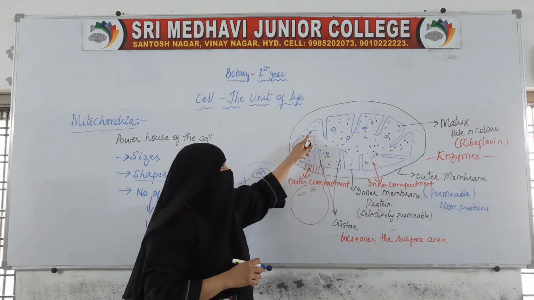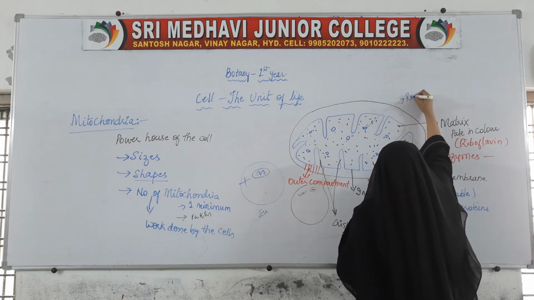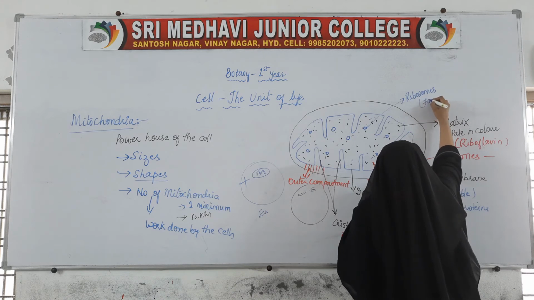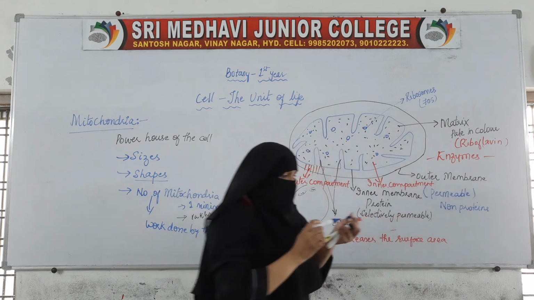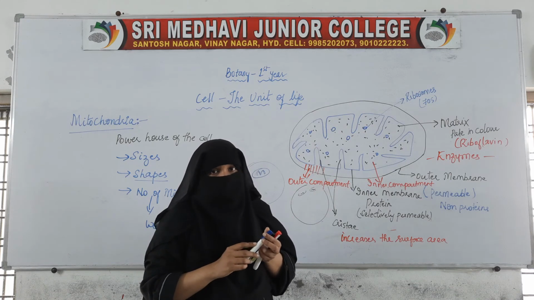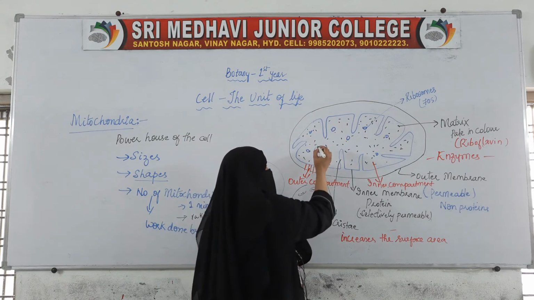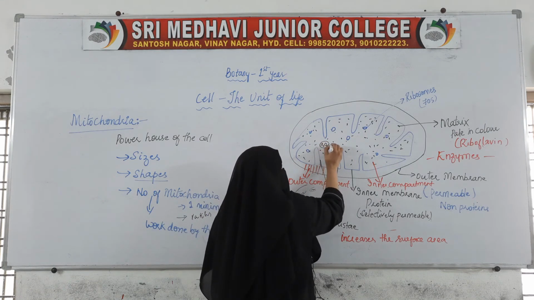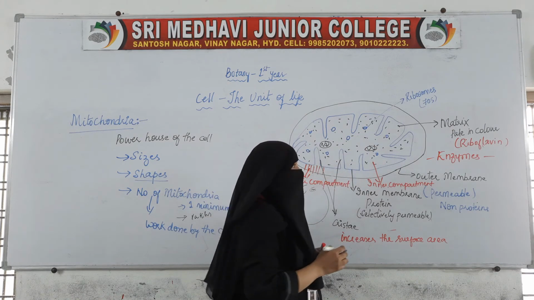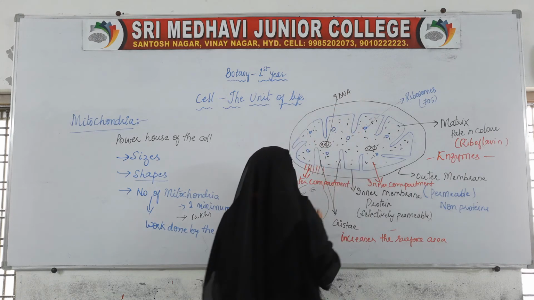Apart from enzymes, ribosomes are also present, and the ribosomes which are present are 70S ribosomes. Apart from these ribosomes, DNA is also present inside the mitochondria.